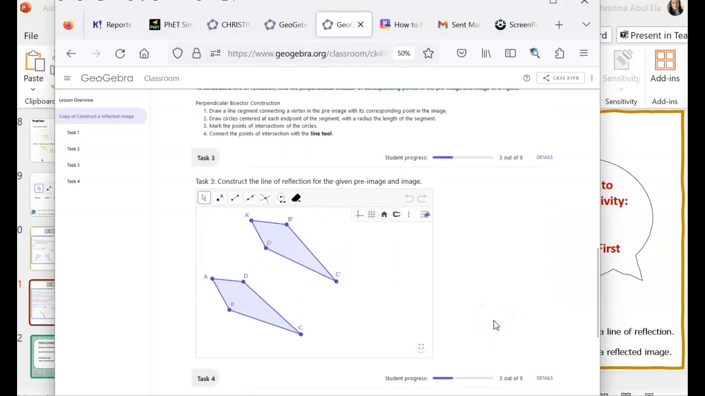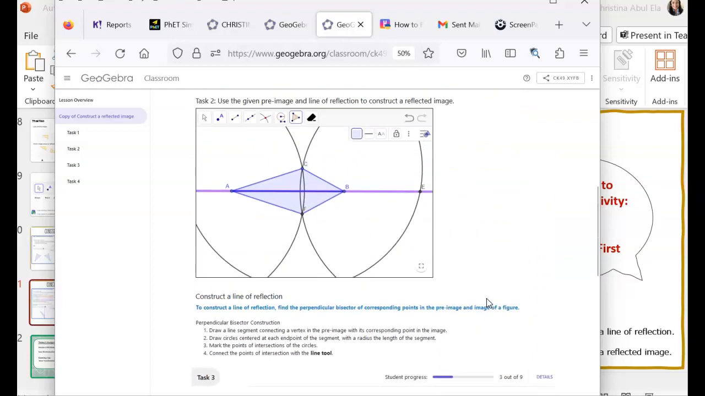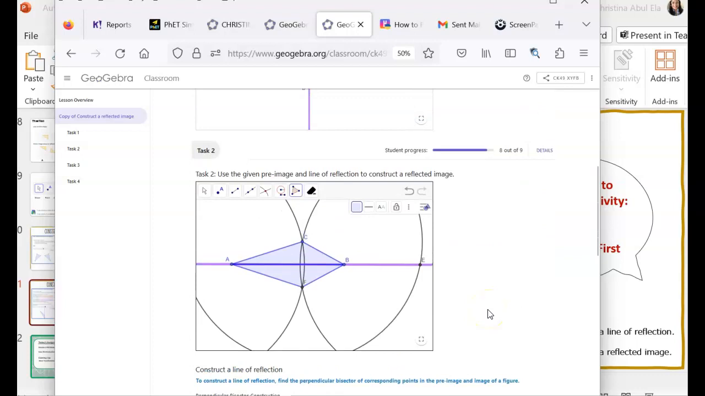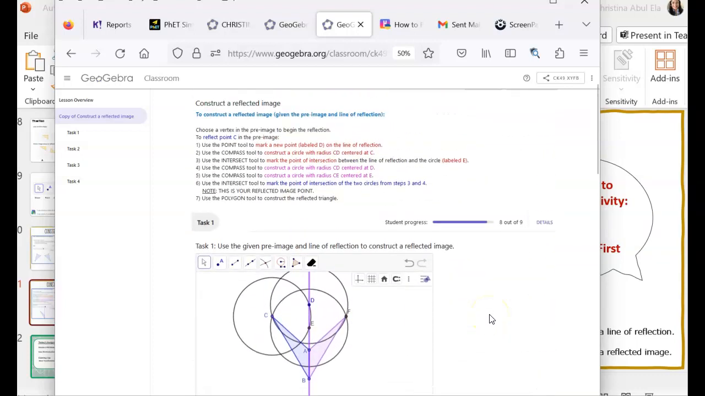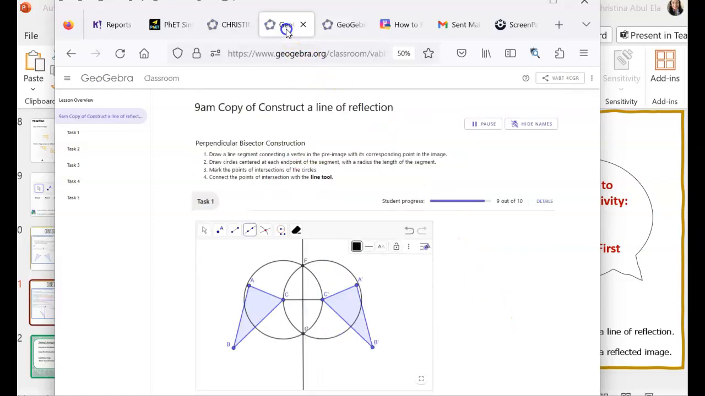Most importantly, you want to make sure you could do the line of reflection, and then also these two constructions where you're constructing the reflected image. So I will post this GeoGebra practice in the course as well, along with the first one, where it's just the line of reflection, and you could practice those and have a